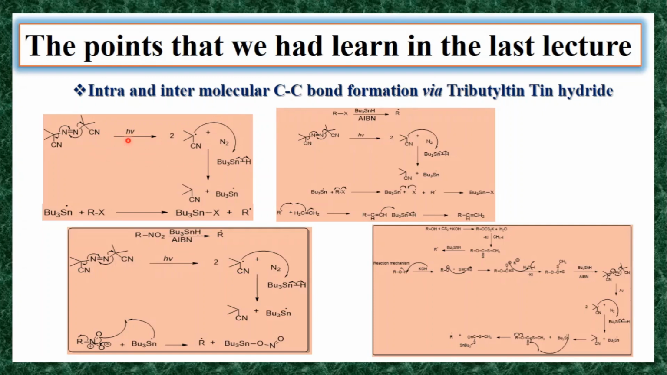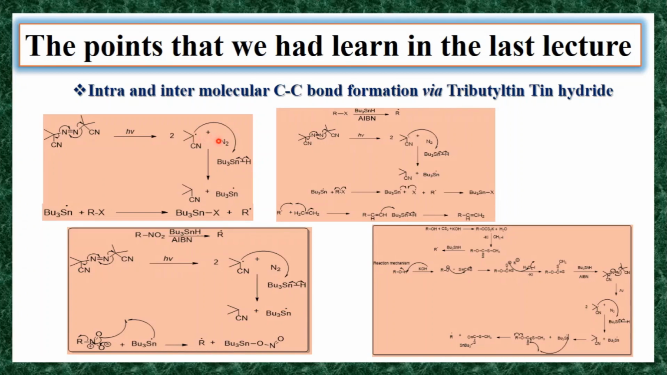So this is the general reaction mechanism. This tributyltin hydride requires the initiator, that is AIBN, azobisisobutyronitrile. It homolytically breaks in the presence of h nu. You will get this carbon radical.